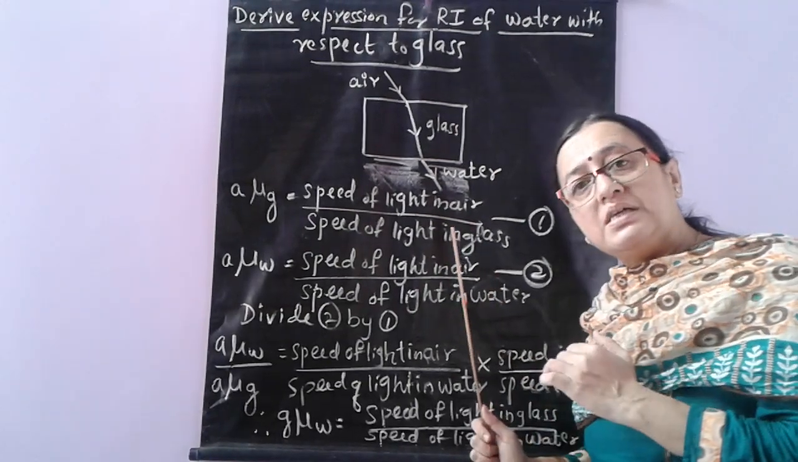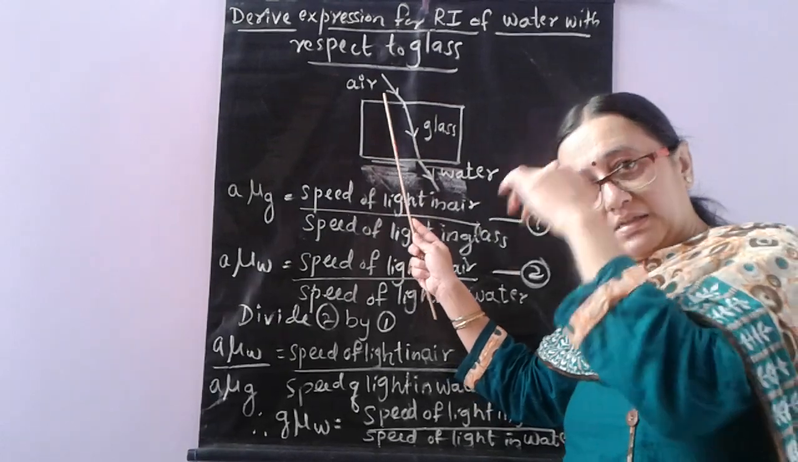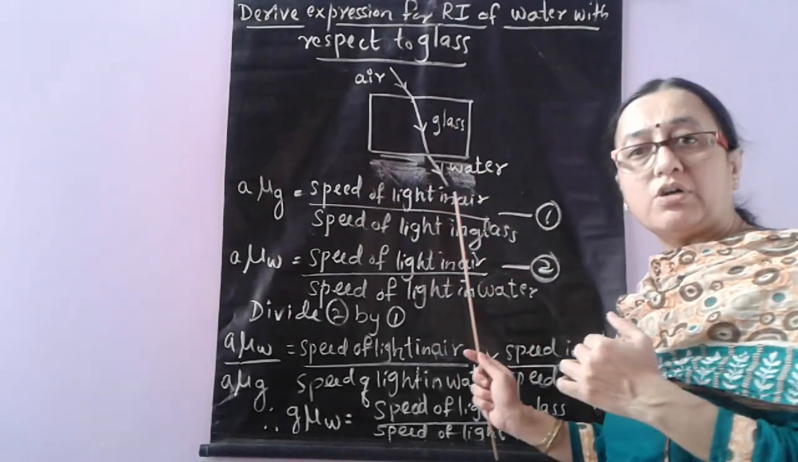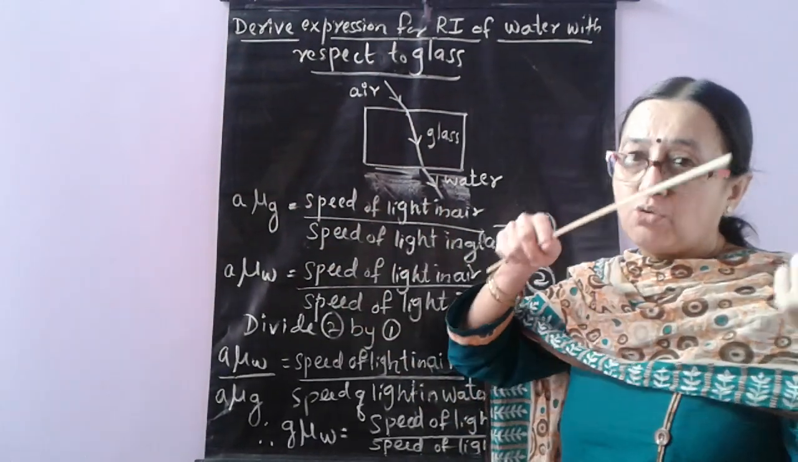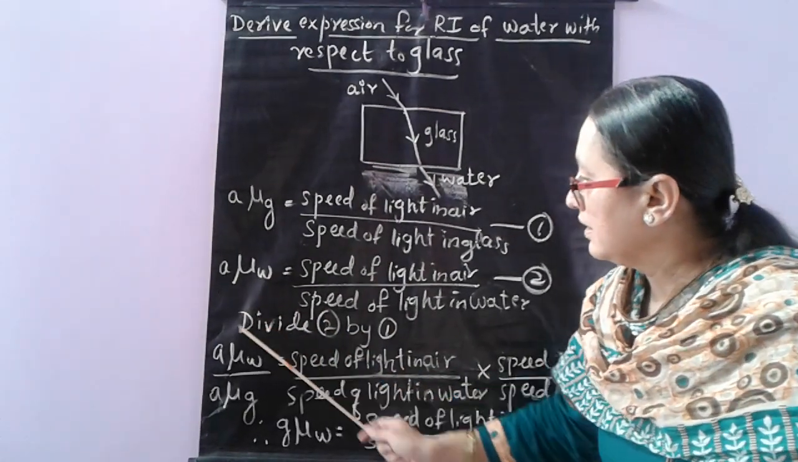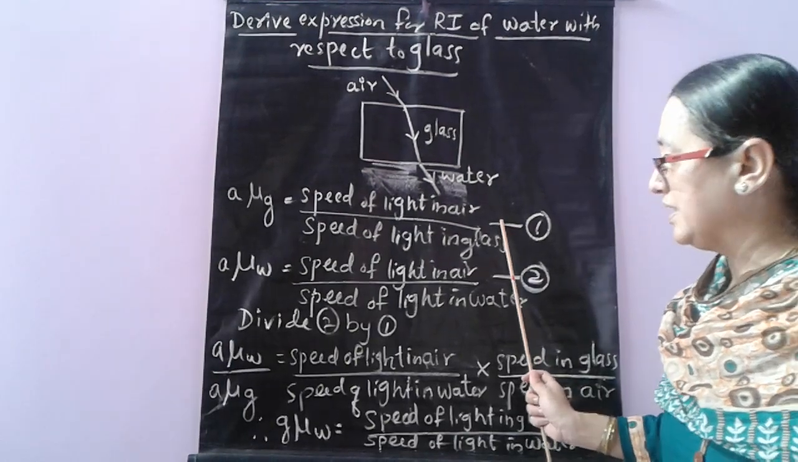Why are we doing this? Because we know the speed of light in air, but we don't know the speed of light in glass and water. So whatever is known, with that we are finding what we don't know here. Okay, so that is equal to dividing the second expression by the first expression here. We get